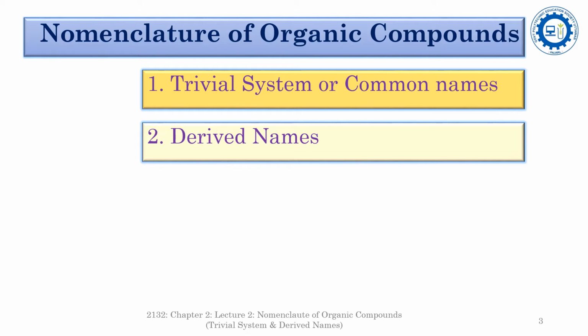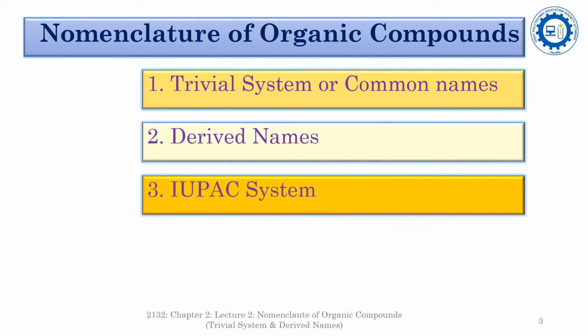According to this system of nomenclature, the compounds are named as derivatives of the homologous series. In this system, the name of any compound is adopted according to the representative compound of the homologous series.